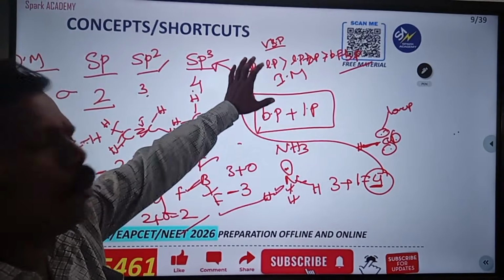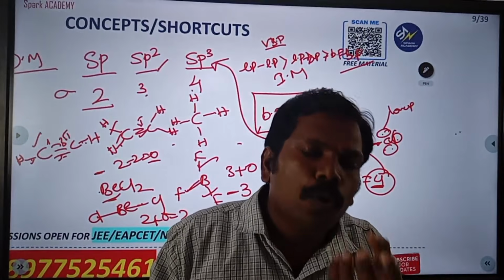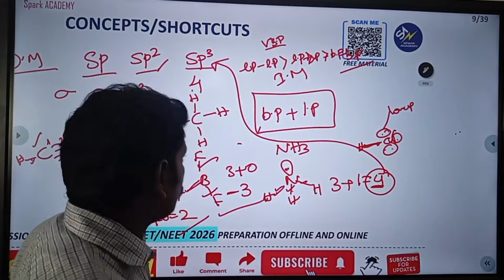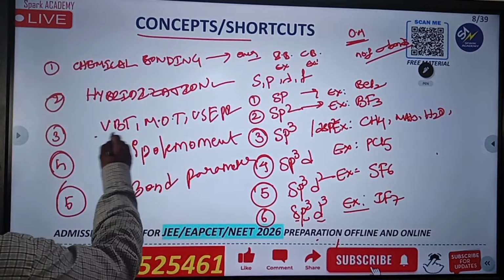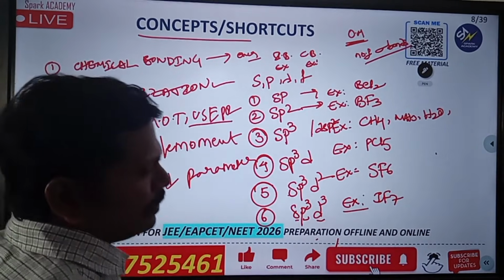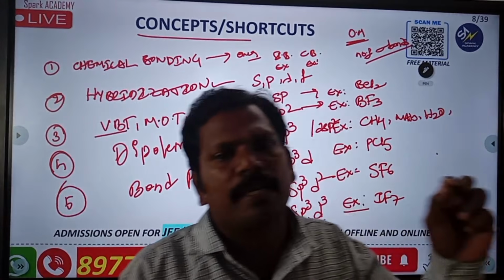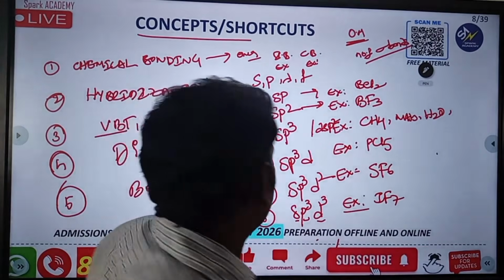That means lone pairs have higher repulsions, and bond pairs have lower repulsions. Clear? Another topic we are going to discuss: VBT you already completed, and VSEPR theory. It is related to the VBT theory. By using lone pairs and bond pairs, the shape of the orbitals is explained in VSEPR theory.